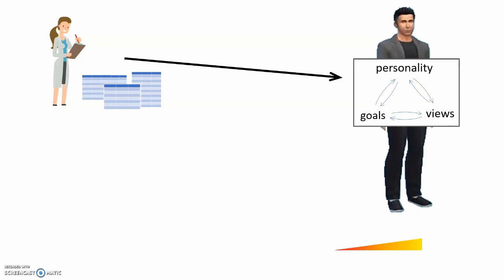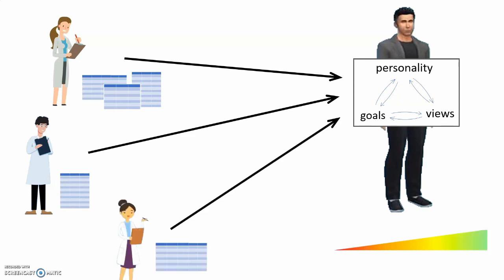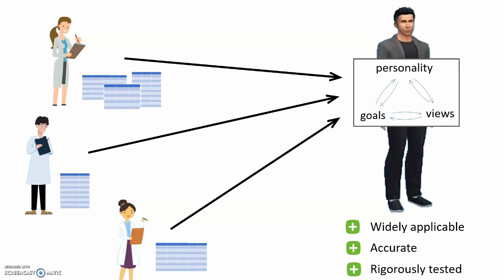It also gets more accurate when other researchers investigate their own questions by using it to model their very different datasets. The result is a model of human behavior that is widely applicable, i.e. it behaves correctly in many scenarios. It is accurate because it has been learned and evaluated on many datasets, and it is rigorously tested. This last point, concerning rigorous testing, is a very important point.